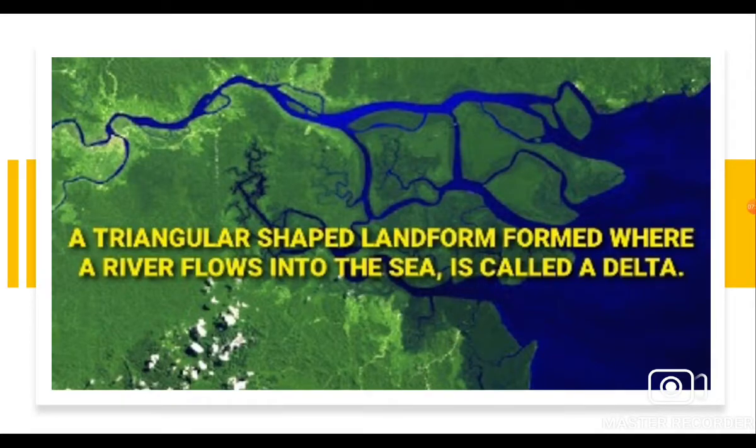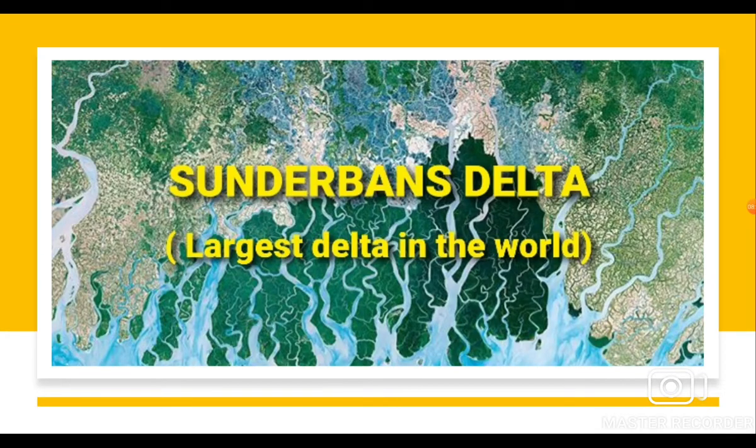Last but not the least is delta, which is a triangular shaped landform formed where a river flows into the sea. The delta made by the Ganga and Brahmaputra, that is the Sundarbans delta, is the largest delta in the world. All right, with this I end this lesson.